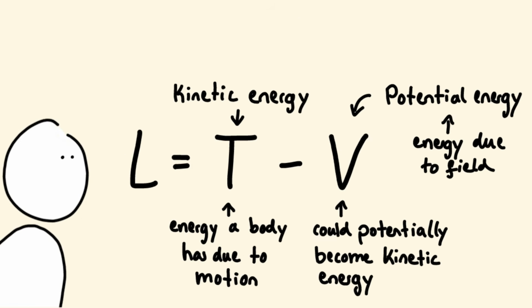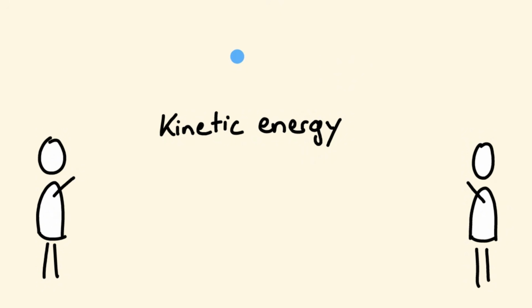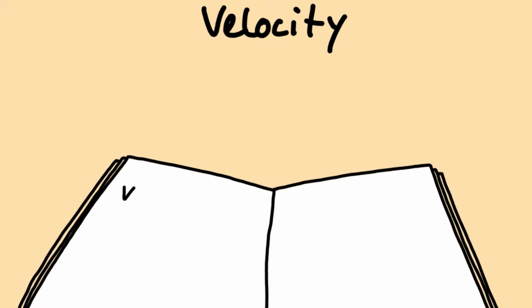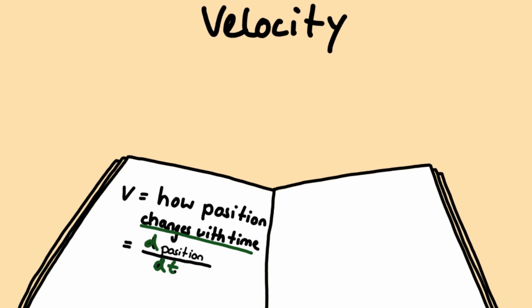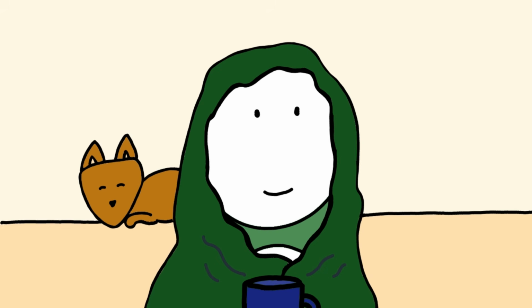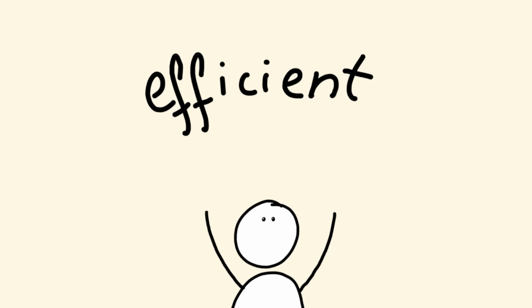Let's take a look at the Lagrangian. You probably know that the kinetic energy of something like a ball is given by 1/2 times its mass times its velocity squared. Velocity tells us how the position of something changes. Mathematically speaking, the velocity of something is given by the derivative of its position with respect to time. Physicists often denote this with a dot. Why? Because physicists are lazy, or actually efficient.